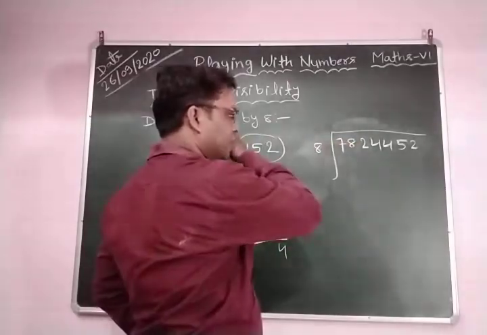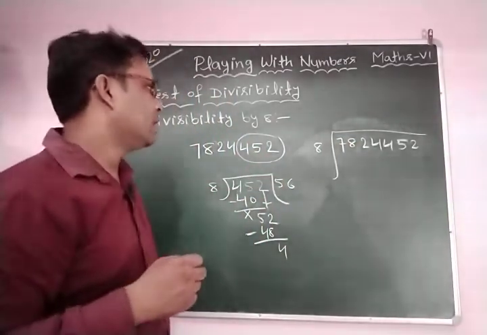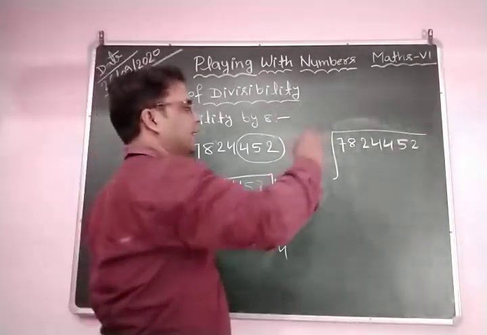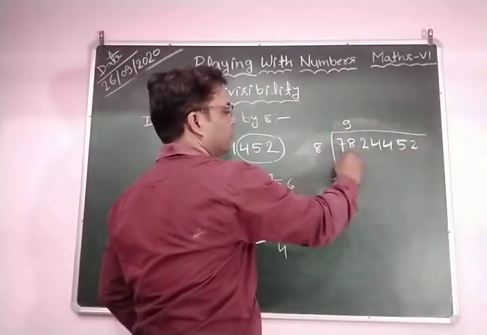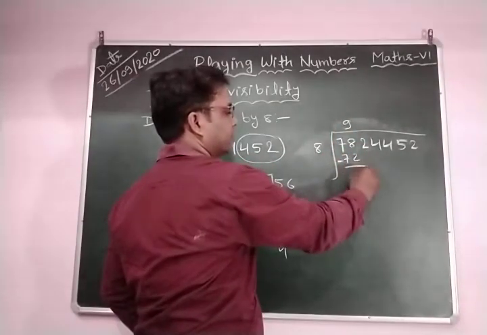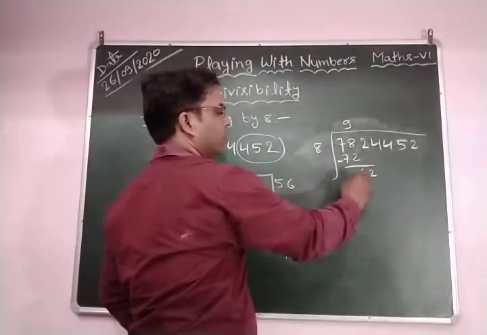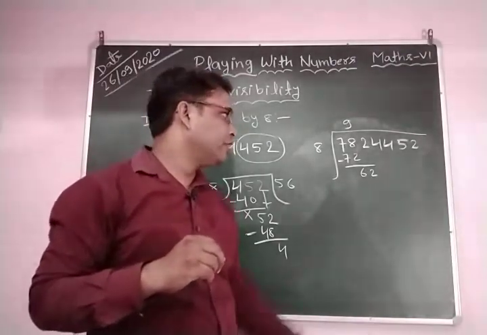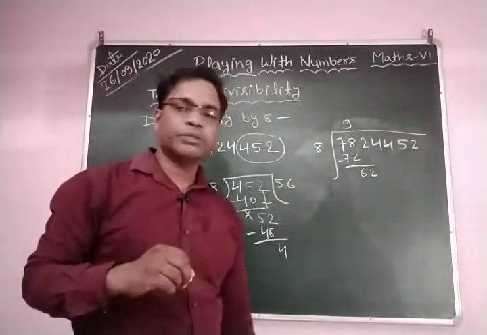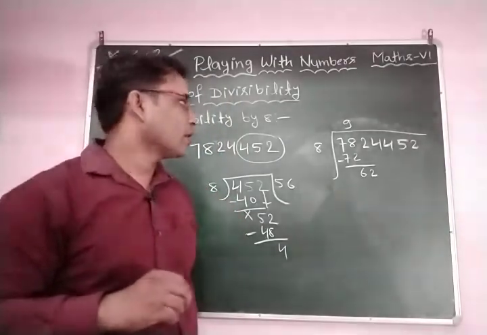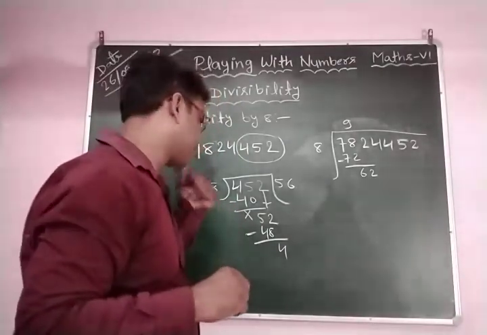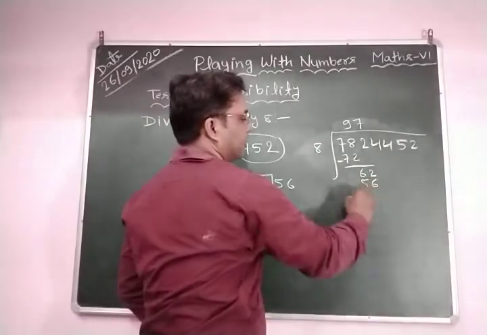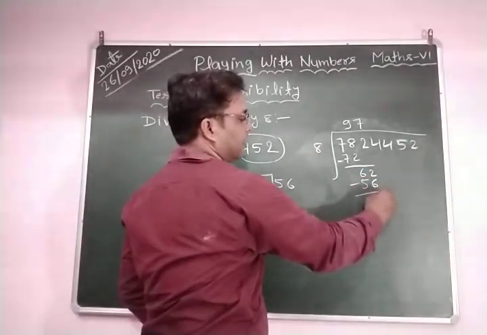This is 78. So 8 nines are 72, 9 times. Subtract, and you have 6, and this is 2. In this way we obtain a new dividend, 62. Now bring down the 2. This becomes 62, and now 8 sevens are 56. Subtract this, and you have 6.